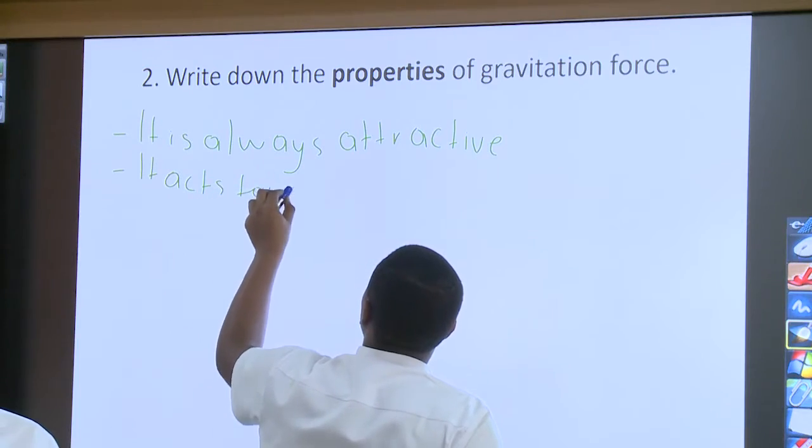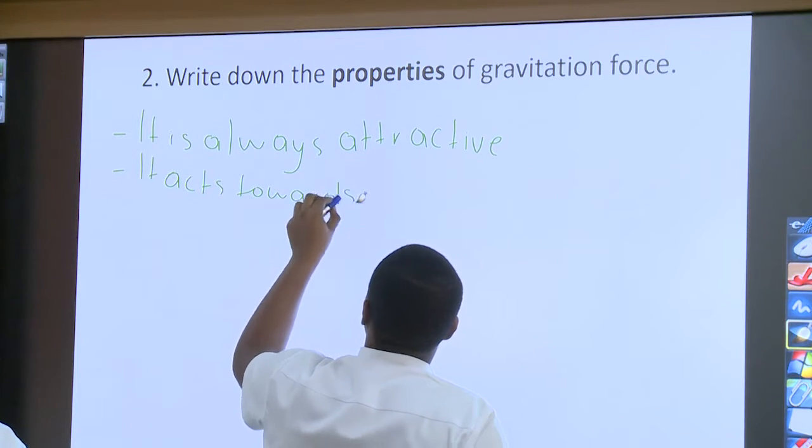Write down the properties of gravitational force. Thank you. We have been discussing gravity in the universe, and this question asks us the properties of the gravitational force. Firstly, the gravitational force is always attractive. As we have said, gravity is the force of attraction that pulls 2 massive objects towards each other. So it's always a force of attraction, unlike the electromagnetic and magnetic forces that can be attractive and repulsive. Secondly, it acts towards the center of the Earth, or towards the center of the massive bodies.